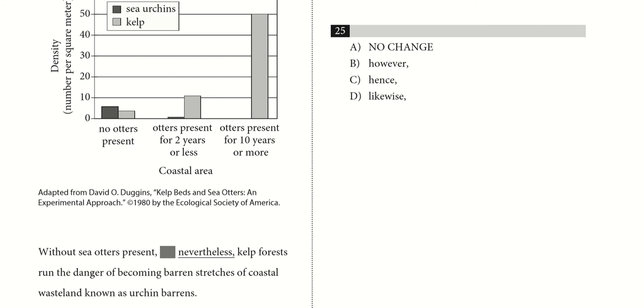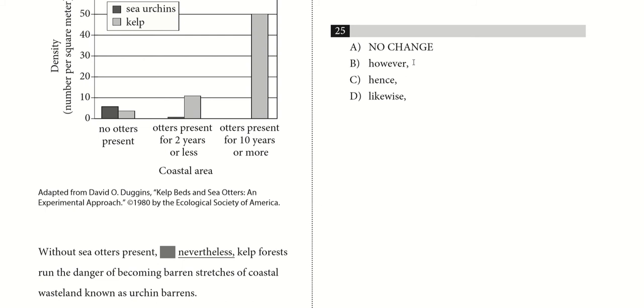Kelp forests become or run the danger of becoming barren stretches because then all the kelp gets eaten by the urchins, sea urchins. So we definitely don't want nevertheless. That is not correct based on what we've just been told. Again, kelp forests run the danger because sea otters aren't present. So we don't want A.